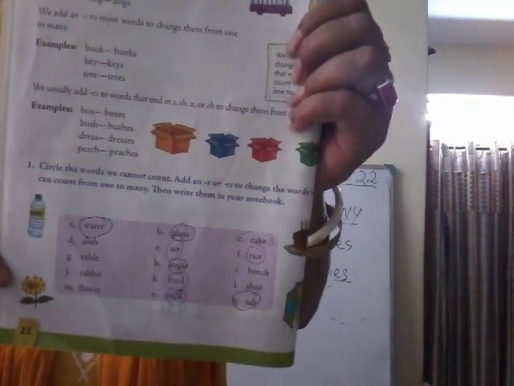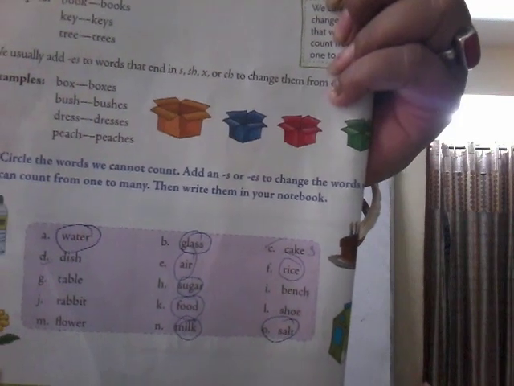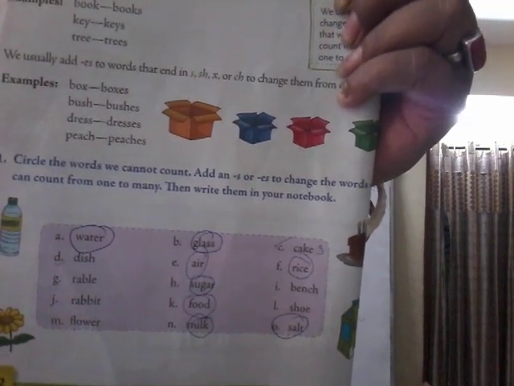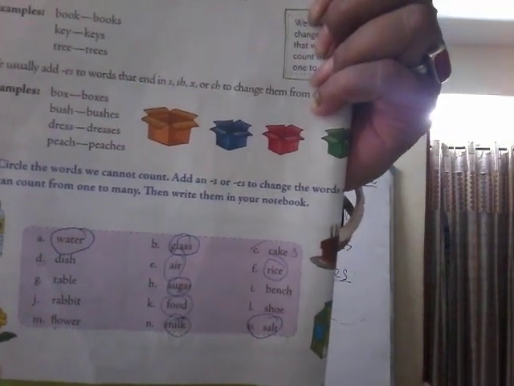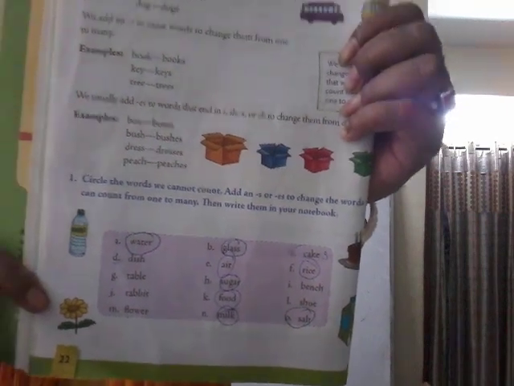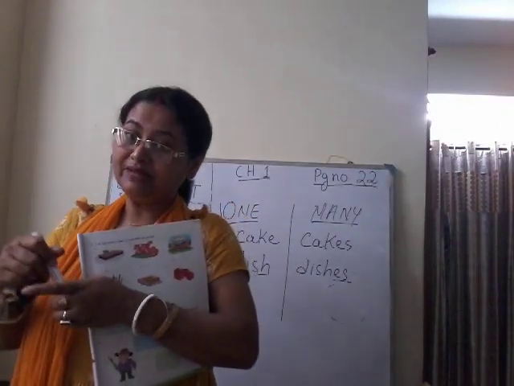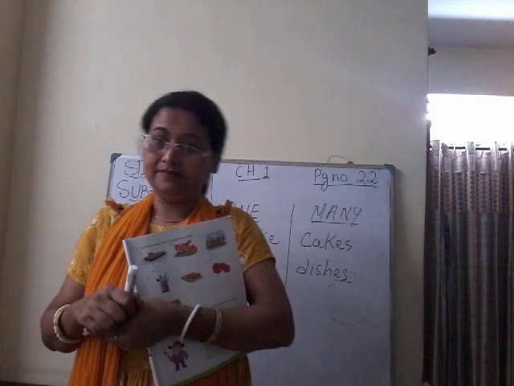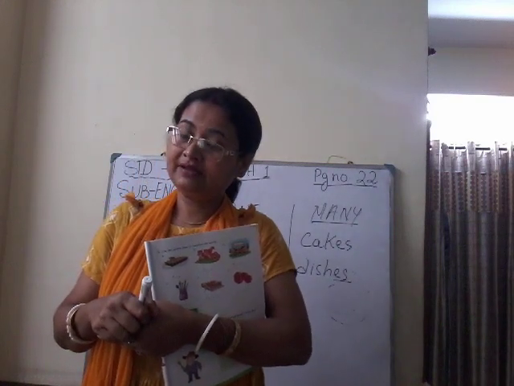Clear? See this properly and do it here. Encircle those that cannot be counted in the book, and the things that can be counted, change them from 1 to many and write them in the CW copy. Okay? Thank you.